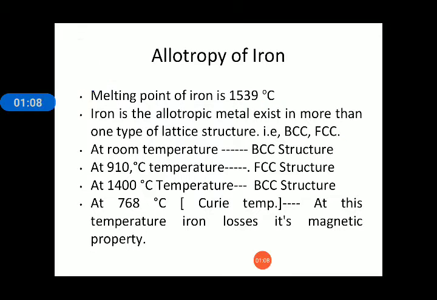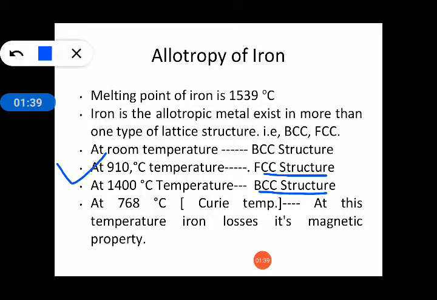At 910 degree centigrade, if you heat the iron, it will convert from BCC structure to FCC structure, face centered cubic structure. And if you further heat it to 1400 degree centigrade, then it will again convert from FCC structure to BCC structure.